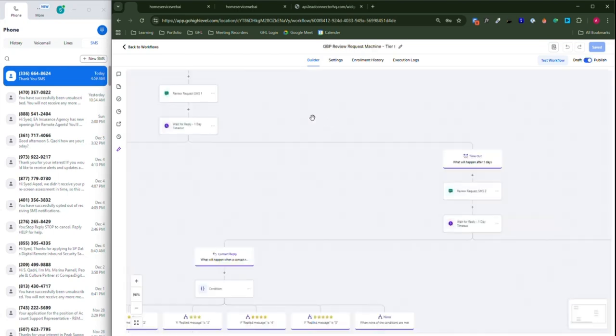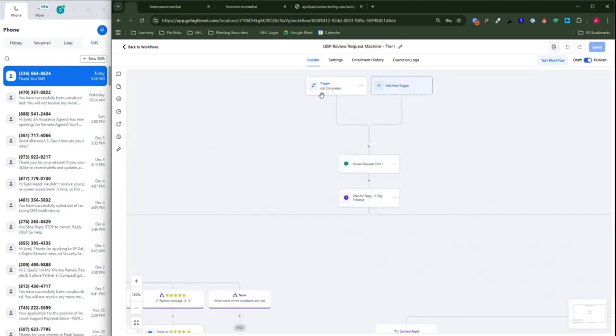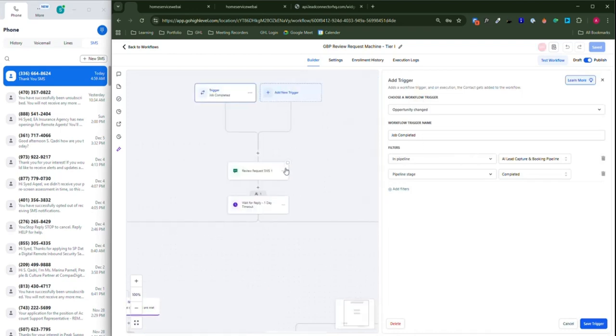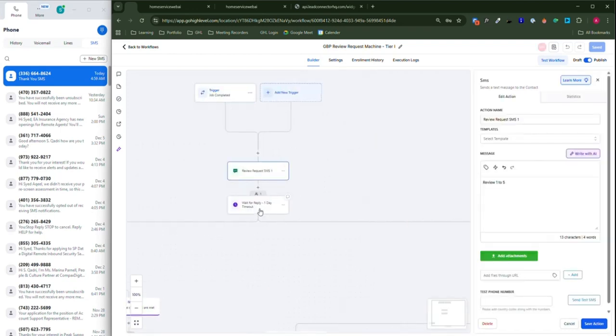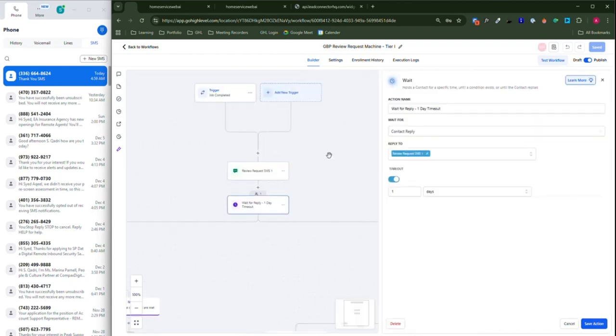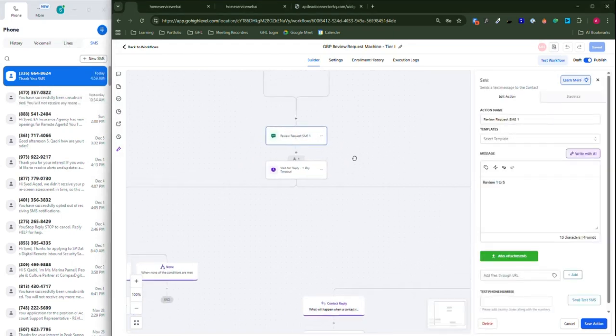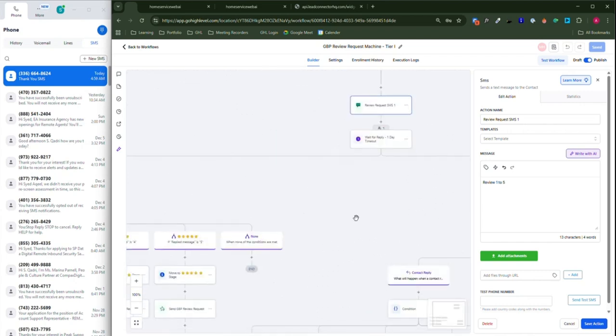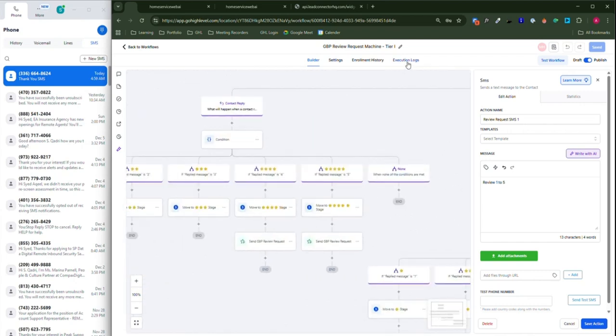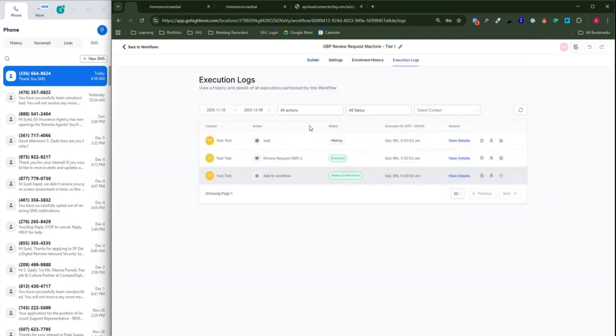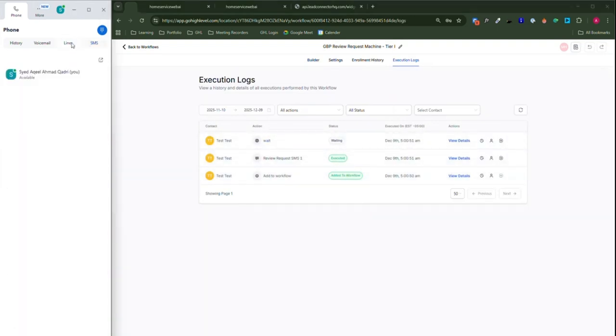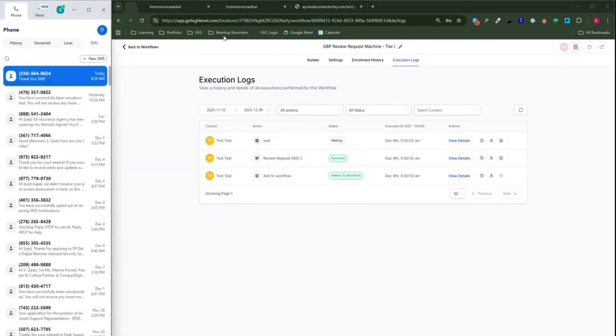When a product is completed, it sends a text message asking how much you would rate us from 1 to 5. If I rate 5, 1, whatever, it will give me this GBP request. And that is how the tier 1 is working.